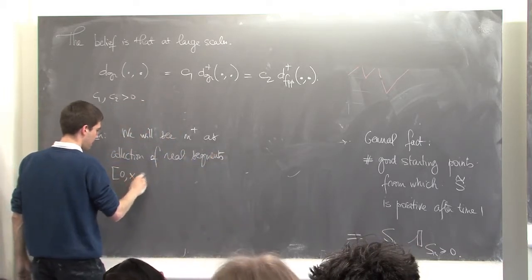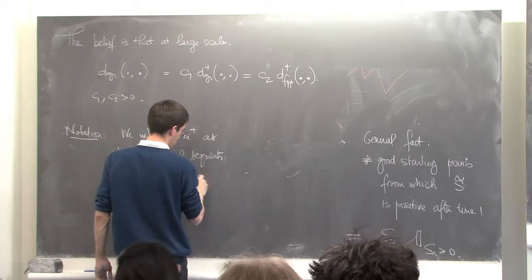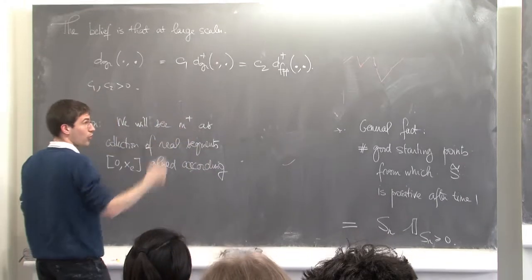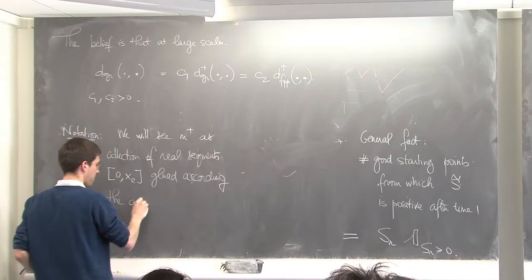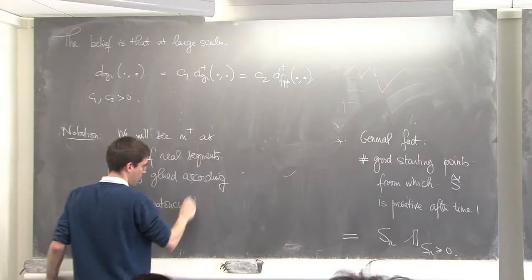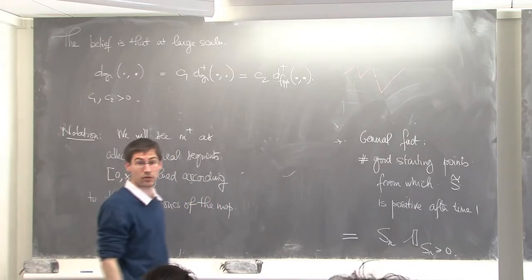[0, x_e] glued according to the combinatorics of the map. You understand what I mean?